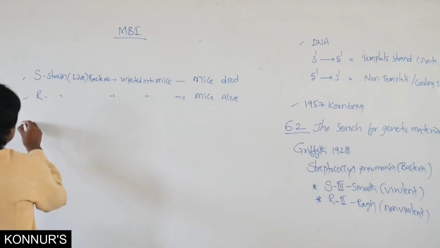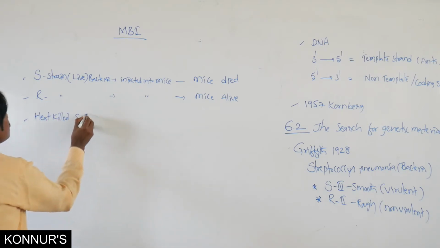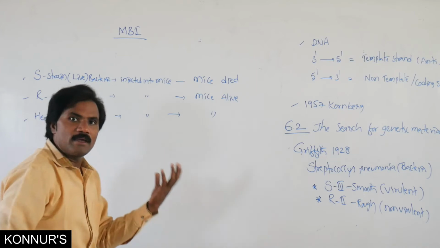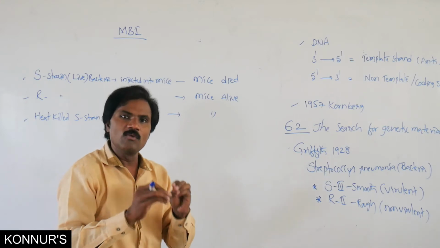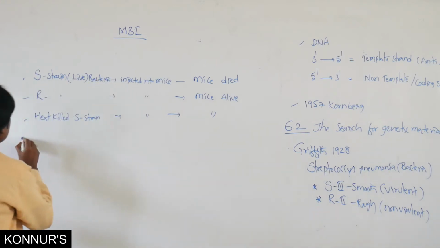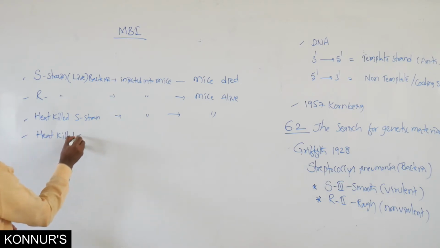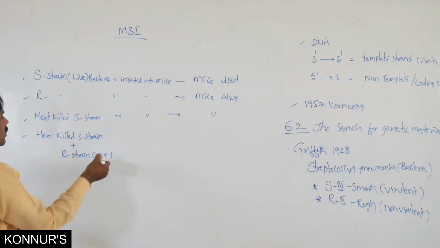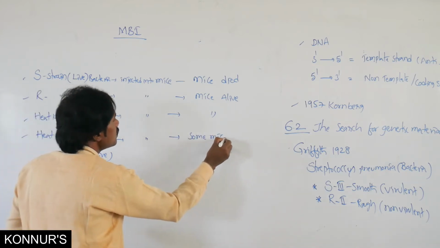Then heat-killed S strain injected into mice: the mice stayed alive, because heat killing destroys whatever chemicals are present inside. Then heat-killed S strain plus live R strain: some mice died.